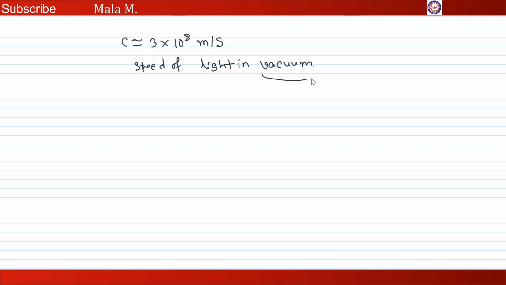Now, the concept of vacuum was not there in the late 1800s. There was no concept of vacuum. Then the scientists believed that any wave can't travel in vacuum.